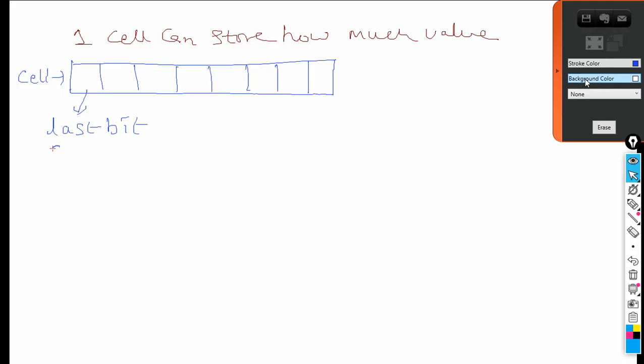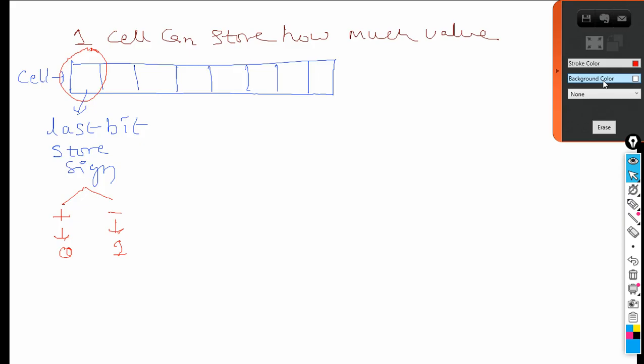So the last bit stores the sign. Understand carefully, the sign can be either plus or minus. Plus means 0 and minus means 1. So in this last bit it stores either 0 or 1. 0 means positive and 1 means negative. Positive and negative. So this is the meaning of this last bit.